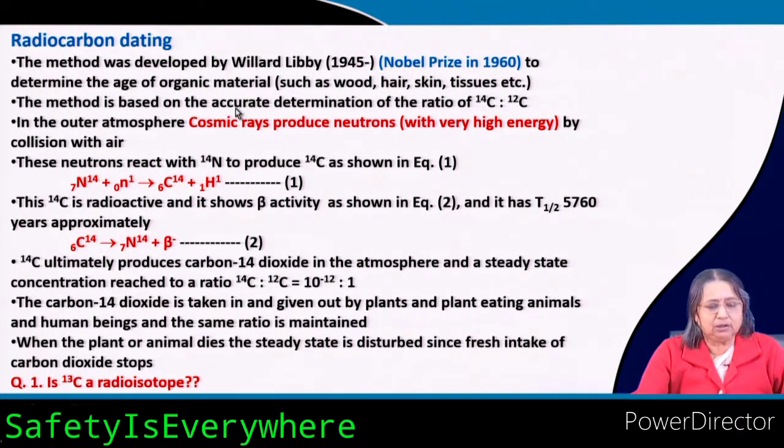Now, the method is based on the accurate determination of the ratio of C14 to C12. I already told you that carbon has 3 isotopes. Carbon 12 is the natural one, the most common, most abundant. Carbon 14 has atomic number 6 and mass number 14, and there is another, 13C. The question is, is 13C a radioisotope?